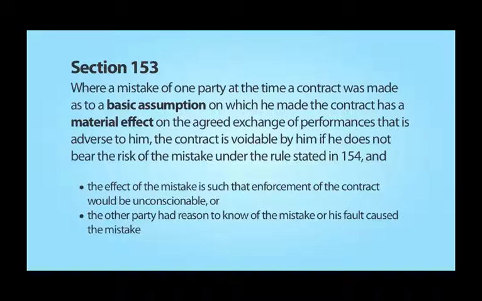And 3. The mistaken party does not bear the risk of the mistake under section 154, and one of the following applies. Either the mistake makes enforcement of the contract unconscionable, or the non-mistaken party has reason to know of the mistake, or his fault caused the mistake. Let's consider a hypothetical based on an actual case.